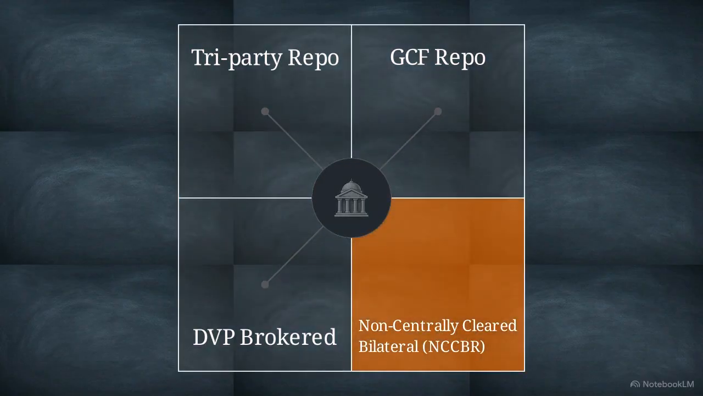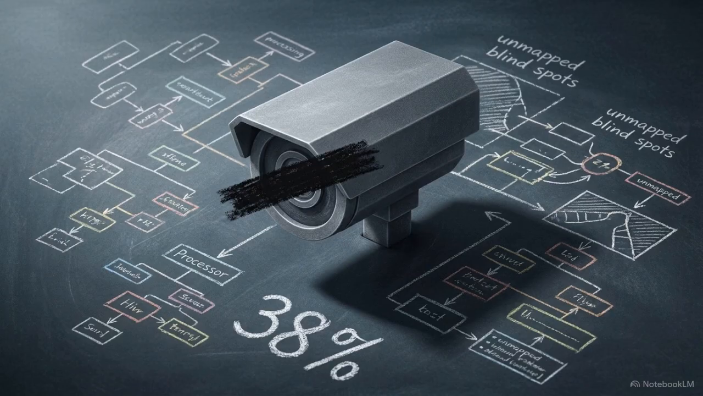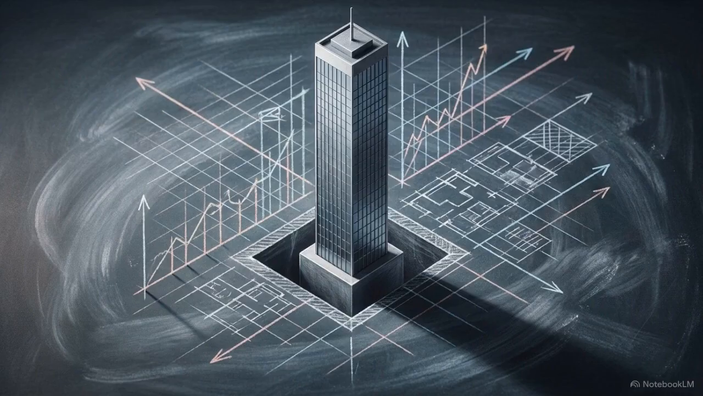In the non-centrally cleared bilateral repo market, trades occur privately between parties like hedge funds and dealers. This segment accounts for roughly $4.6 trillion, operating with flexible terms that often bypass central oversight. This unmapped 38% of the market represents a significant blind spot for regulators, serving as a primary source of modern financial fragility. To understand this fragility, we have to look at the mechanics of a single bilateral repo transaction.